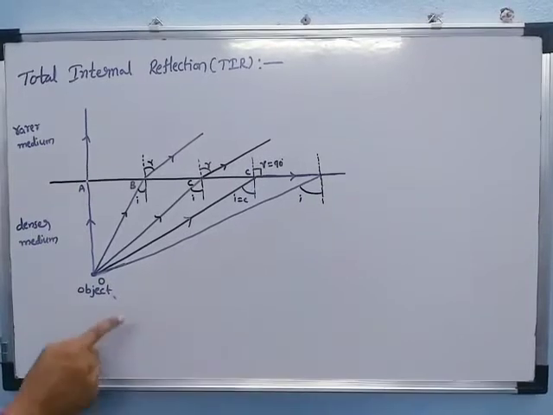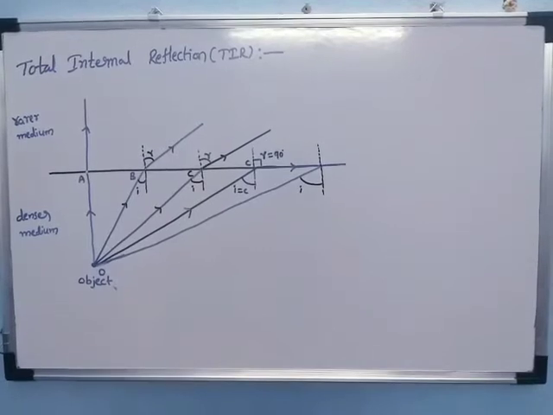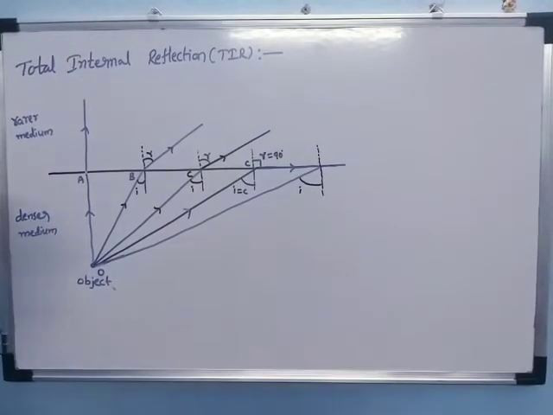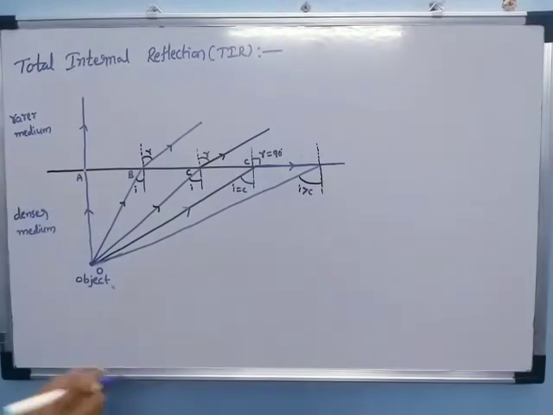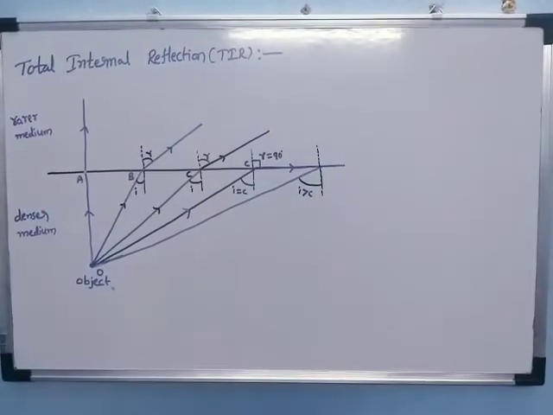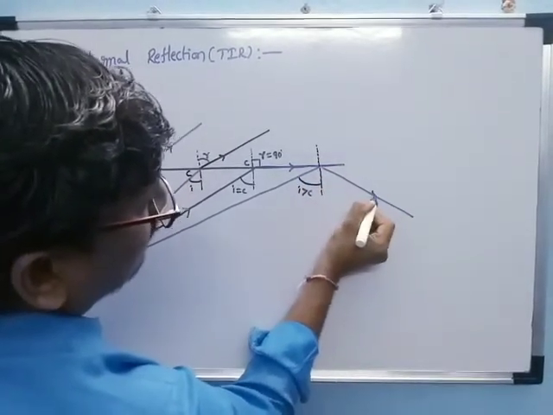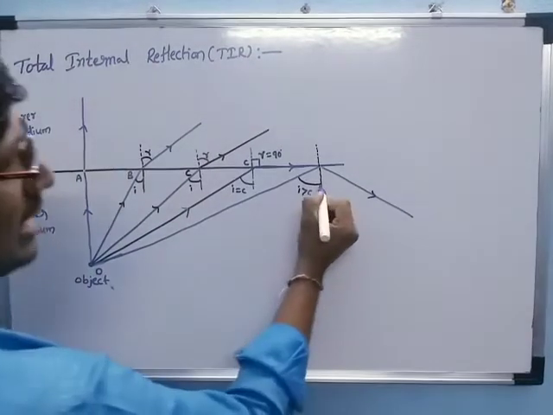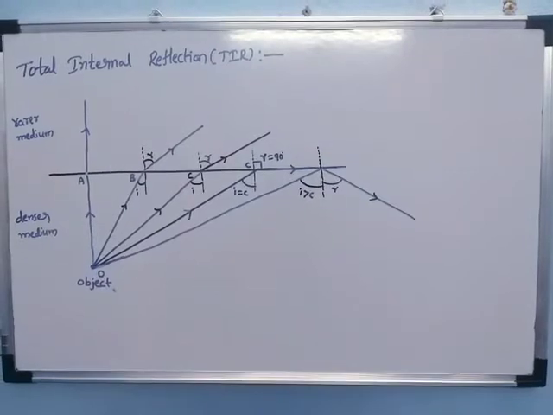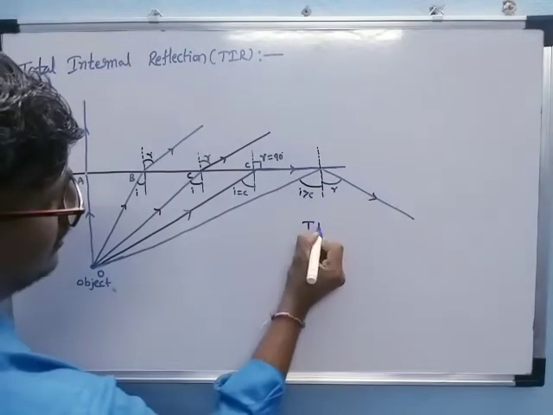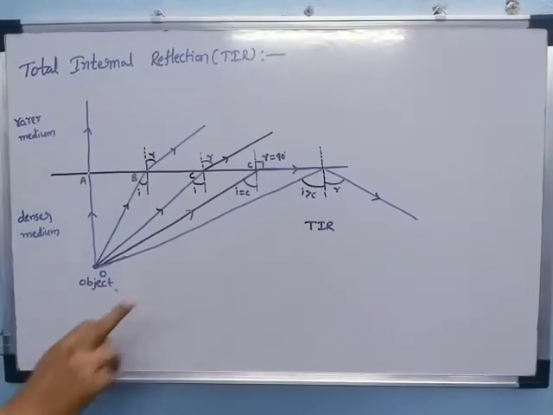That means when light travels from a denser medium to a rarer medium, where the angle of incidence is greater than the critical angle, the light will return back into the same medium. This is called total internal reflection, denoted by TIR.